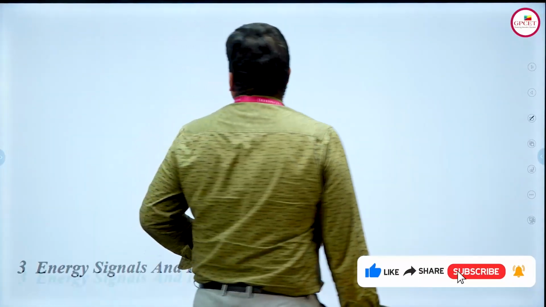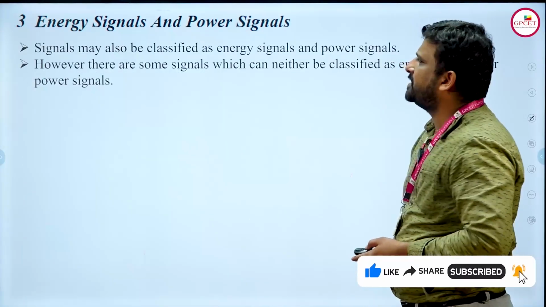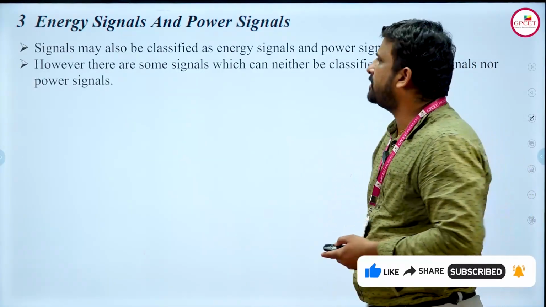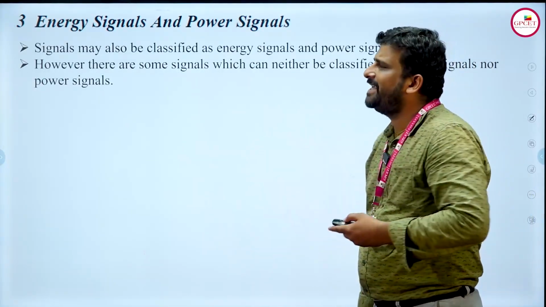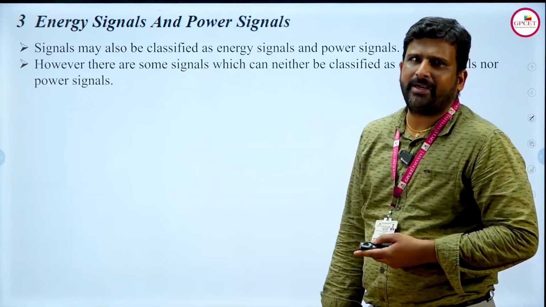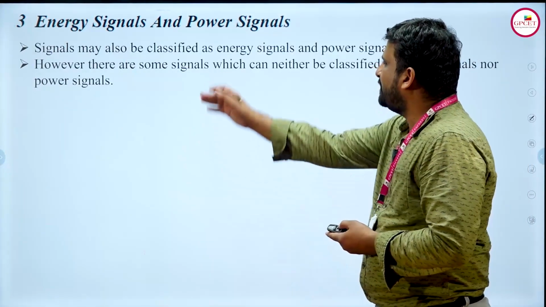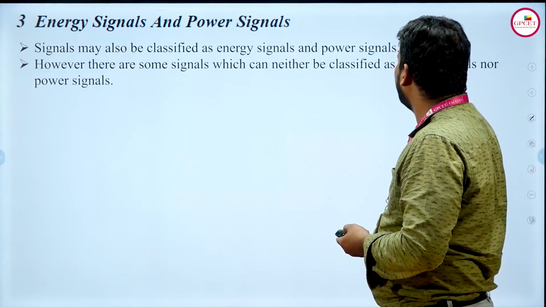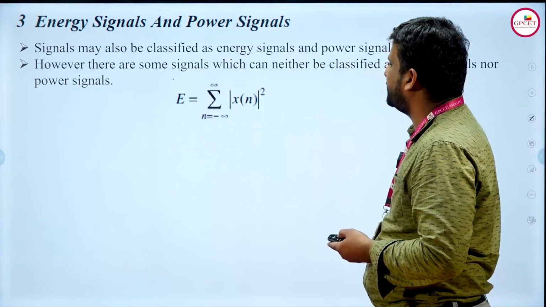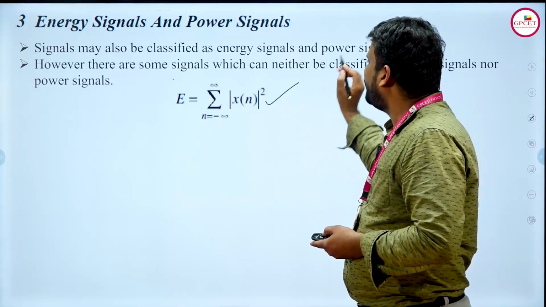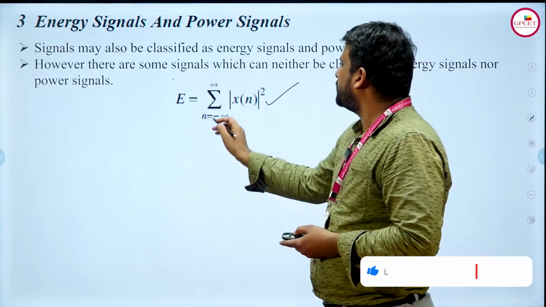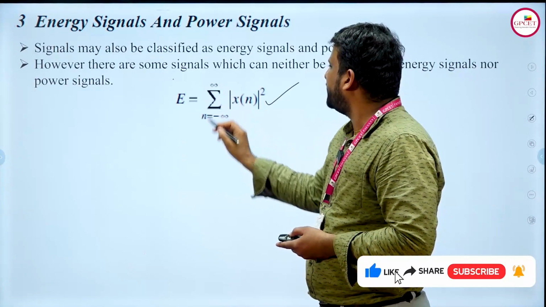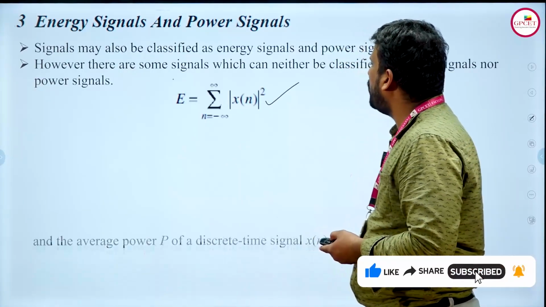And the next one, energy signals and power signals, very important. Why? Because this comes in each and every communication part. So energy signals will be classified. However, there are some signals which can be classified as neither energy signals nor power signals. So this is the equation for the energy. Capital E is equal to summation n is equal to minus infinity to infinity mod x of n whole square.